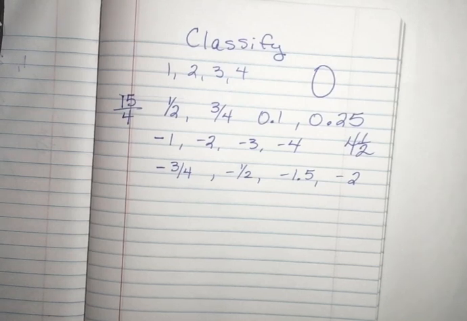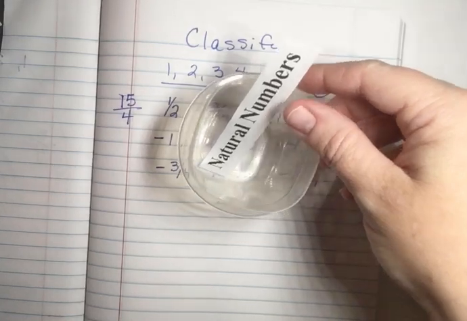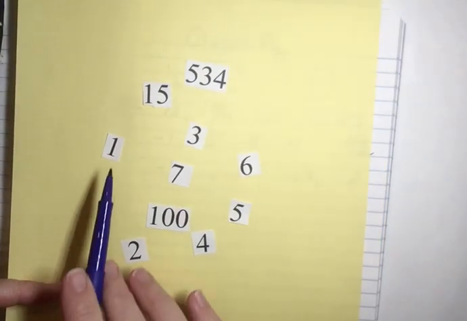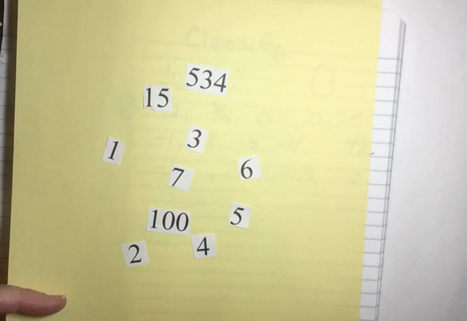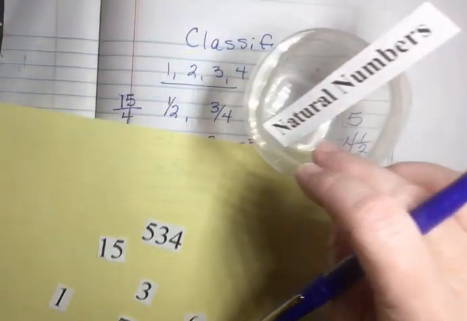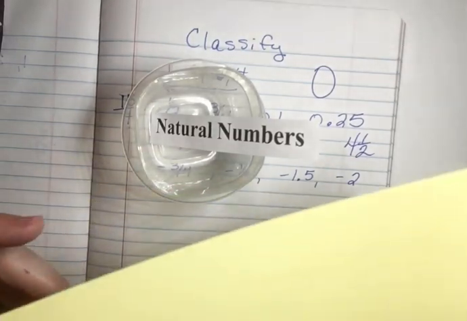The smallest category is the natural numbers. Those are only the counting numbers. So, all of these numbers are counting numbers: 1, 2, 3, 4, 5, 6, 7, 115, 534, 858,000, 1 million, a billion, right? All of those numbers are natural numbers. So I'm going to take that and put it into this little container right here.